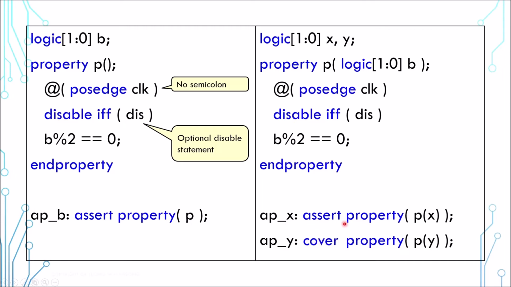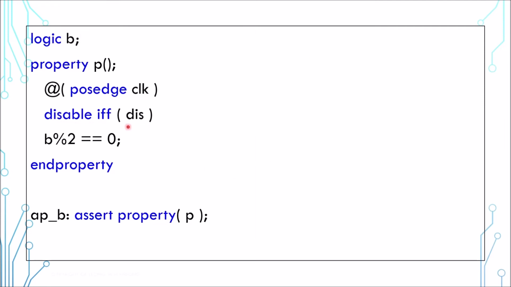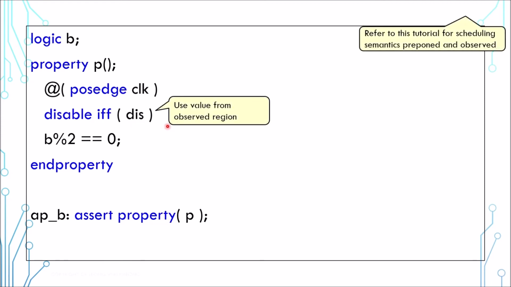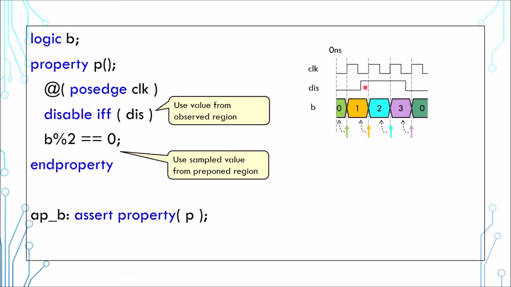Assert property will fail if the condition is not met. Cover property is to sample if the condition has happened. In one way, it's similar to cover point, but that's not our focus today. The disable iff statement has a confusing behavior. The disabling condition is evaluated at observed region, but the behavior evaluation is at preponed region. If the disabling signal is asynchronous to the clock, it is easier to understand. In this duration, when the condition is met, the assertion triggered by these 2 clocks are disabled. Therefore, these 2 values are not checked.